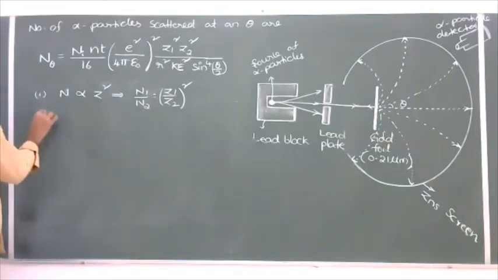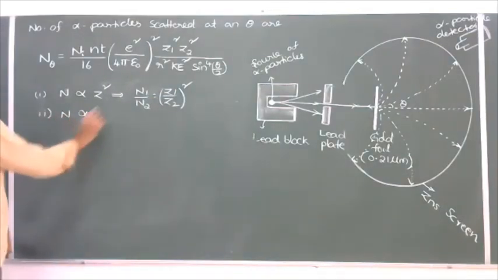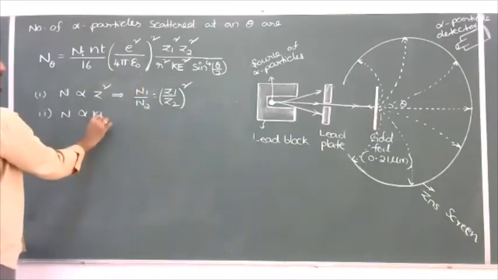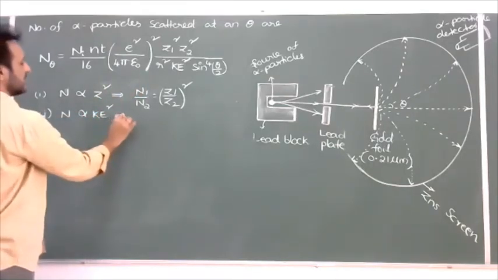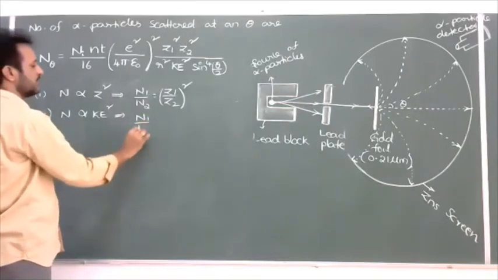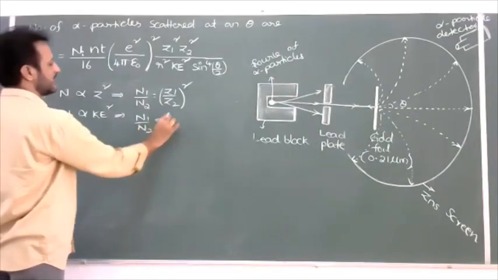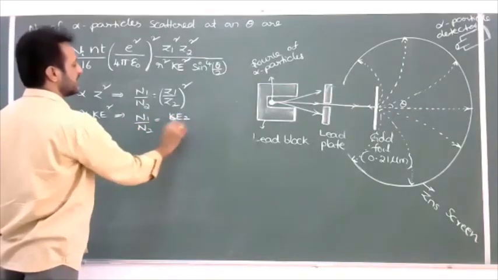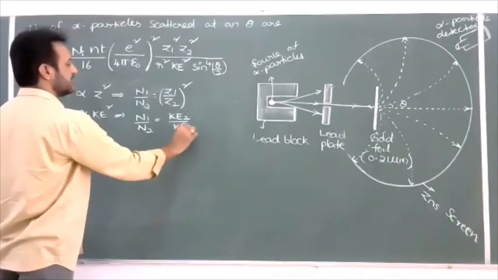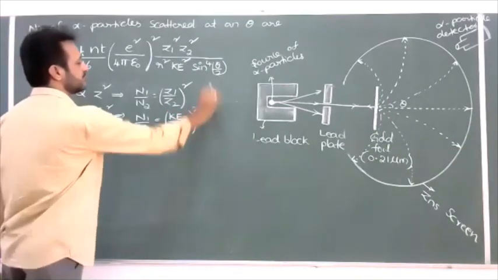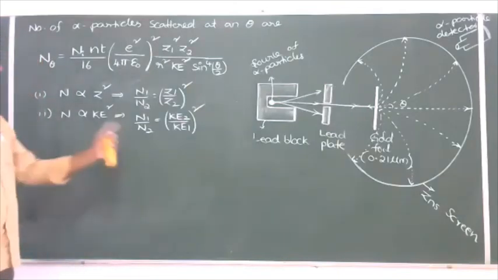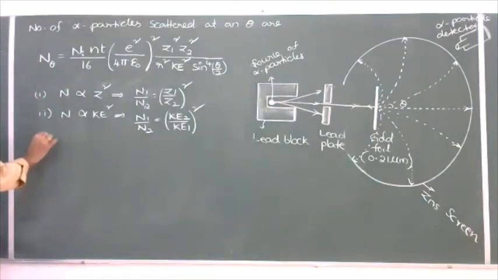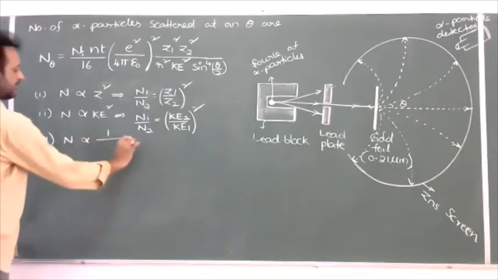Second, the number of alpha particles scattered is inversely proportional to the kinetic energy of the alpha particle. If you are using different alpha particles with different kinetic energies, we can write KE2 by KE1 whole square. One more, how it depends upon theta. It is an important formula.